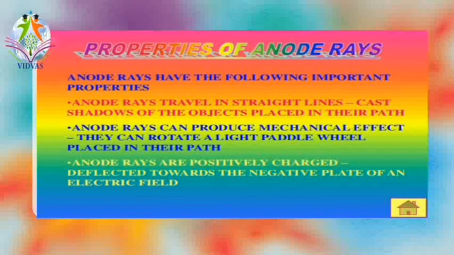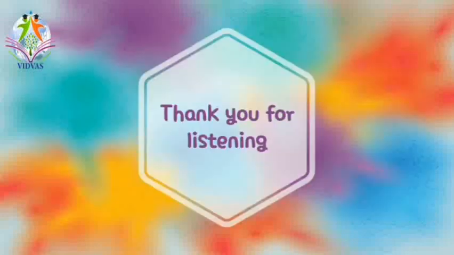In the same way, anode rays are positively charged particles because they are deflected towards the negative plate when an electrical field is applied in the path of the anode rays. These are the properties of the anode rays. As we discussed in cathode rays, the properties are the same, but the difference is that there it is a negative charge particle, here it is a positive charge particle. There it deflects towards the positive terminal, here it deflects towards the negative terminal.